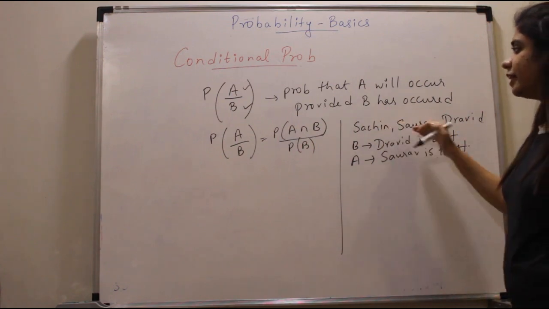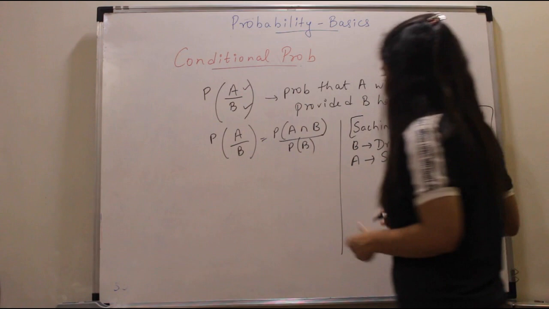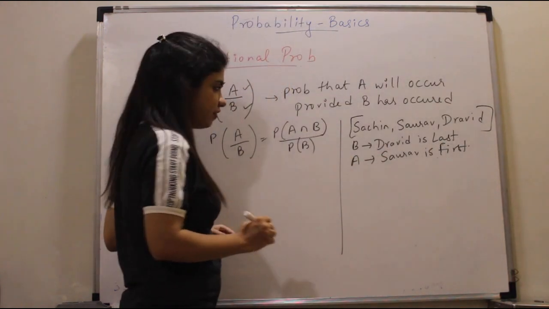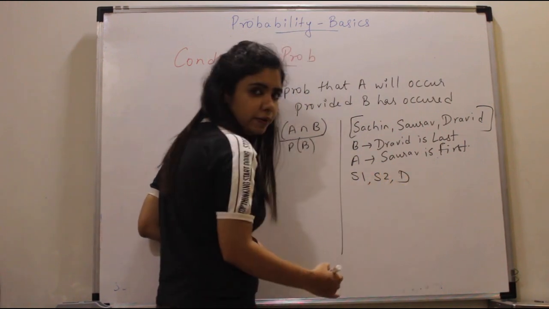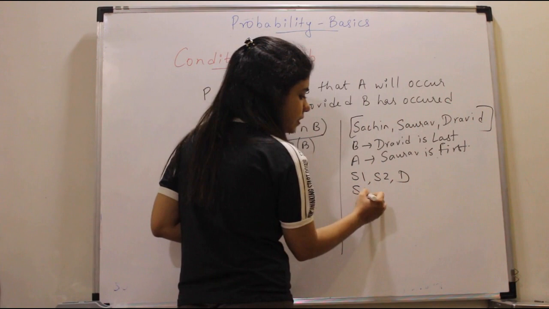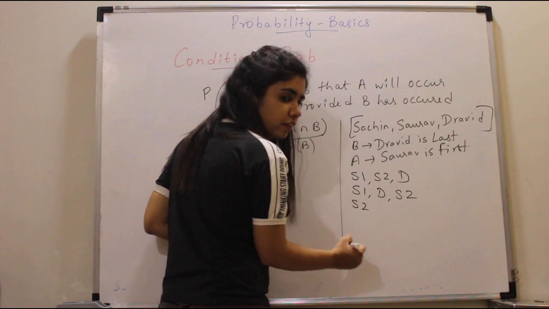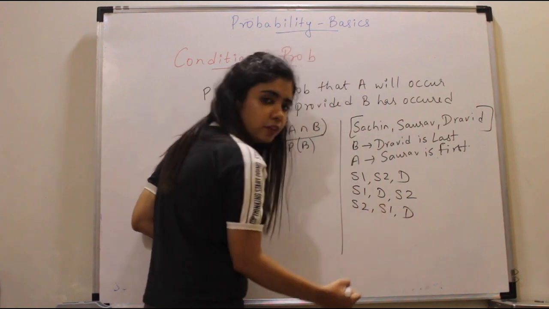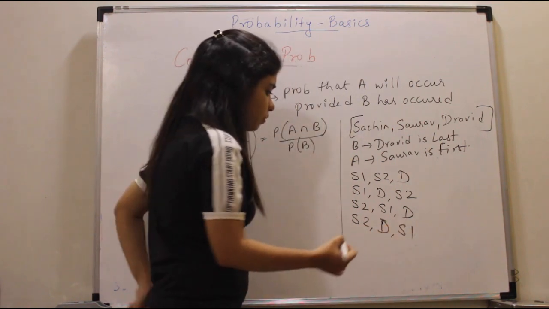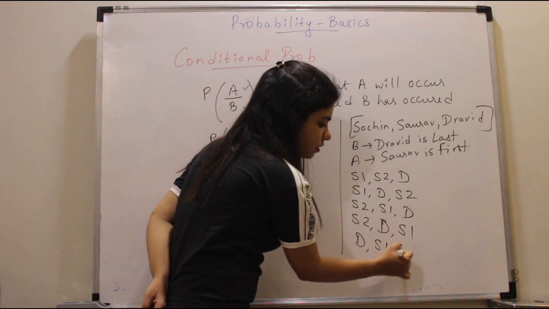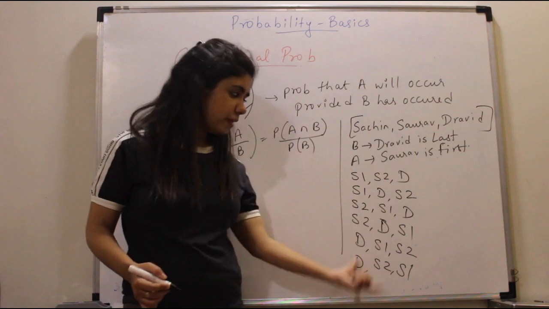So see, there are three people. You have to arrange them. Now, in how many ways can you arrange them? Let's understand that first. So let's say S1 is Sachin, S2 is Saurabh, and D is Dravid. This is one way. Then you can have S1, Dravid, S2. Or if I fix Saurabh, I can have Saurabh, Sachin, Dravid. Or I can have Saurabh, Dravid, Sachin. Or I can also have Dravid, Sachin, Saurabh. Or I can have Dravid, Saurabh, Sachin. These are all the possibilities.